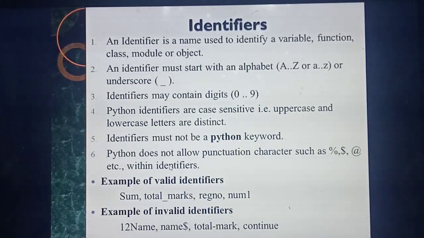Understood? So what do you mean by identifier? It is just a name. It's mainly used for what? A variable or a function or a class. Now, study it yourself, okay. And also, the identifier always starts with which one?